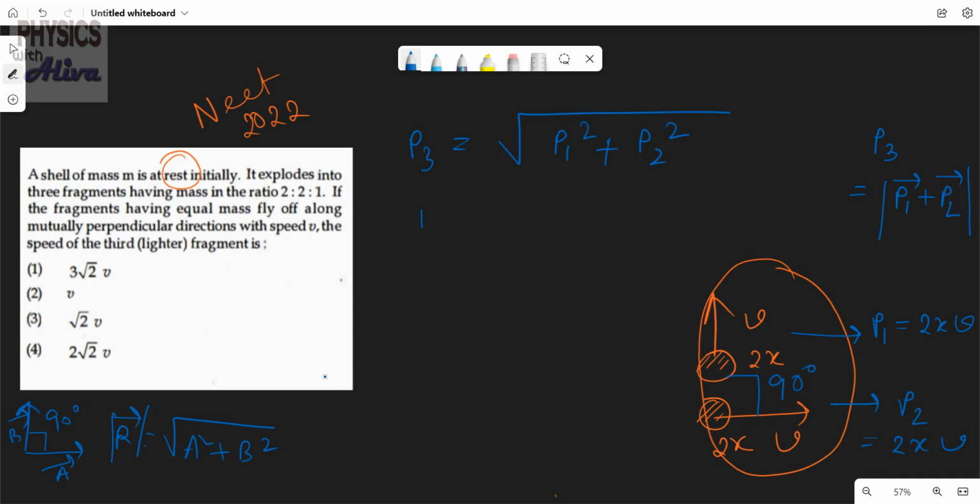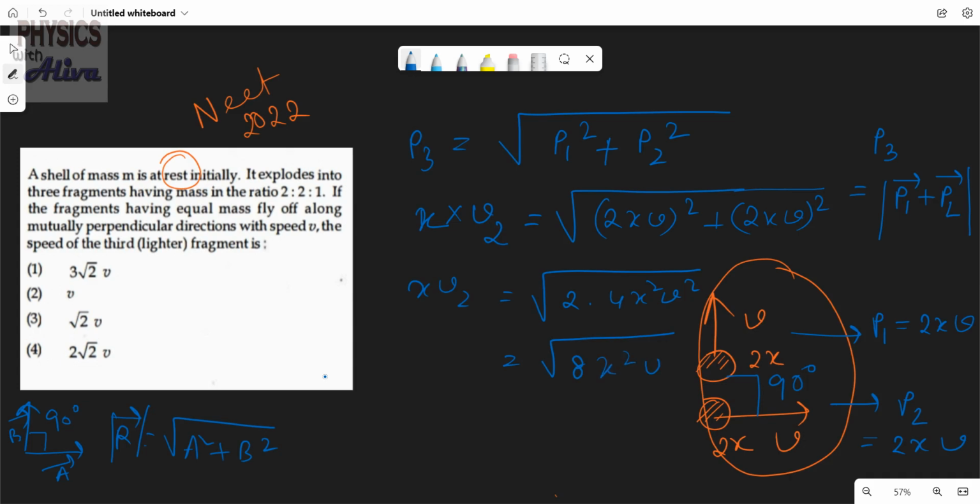P3 means the momentum of the lighter mass, that is x into v2, the velocity we have taken as v2. And we know the value of P1, that is 2xv, whole square plus 2xv, whole square. So xv2 is equal to root over 4x square v square plus 4x square v square, so root over 8 x square v square.